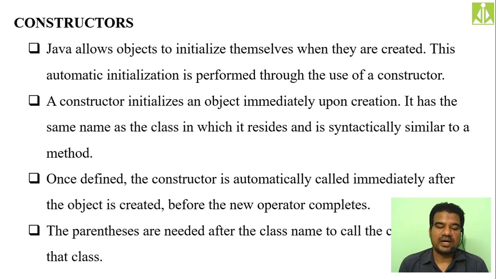A constructor initializes an object immediately upon creation. So you need not write any special statements in order to do so. Whenever you are creating, simply pass the parameters or initialize the values you want inside your instance variables. At that point itself, when the object is created, all the internal instance variables will be initialized. It has the same name as the class name in which it resides and is syntactically similar to a method.